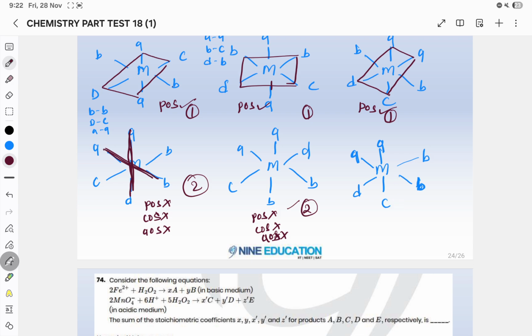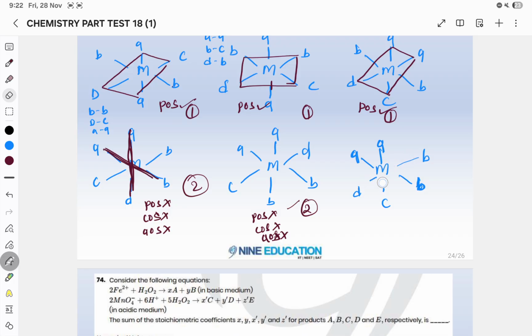Is this optically active or not? So you will see whether POS, COS, anything is present or not. So you will see that this one is okay. In this case, you will see that POS is not present. In this case, you will see whether POS is present or not. Just see if POS is present or not. If you draw like this, then also it is not present. In this, like this. Okay, what about this case?